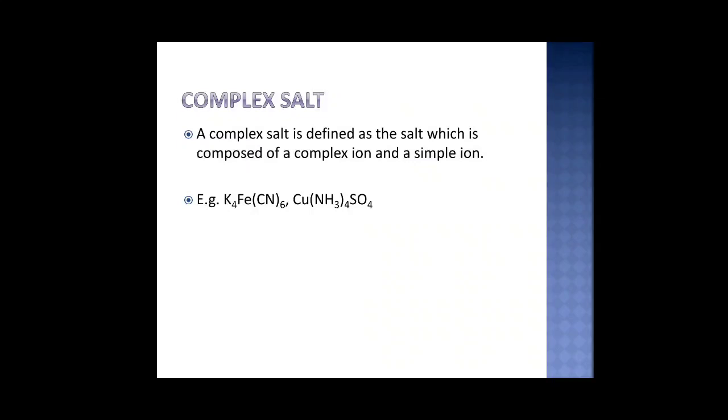Or you can give another example, that is tetraamine copper 2 sulfate. In this case, the tetraamine copper is the complex ion, whereas the sulfate ion is the simple ion. So this is what a complex salt is. In all these types of salts, what is most important is how you identify them. When the salt is given, you should be able to identify which type of salt it is.